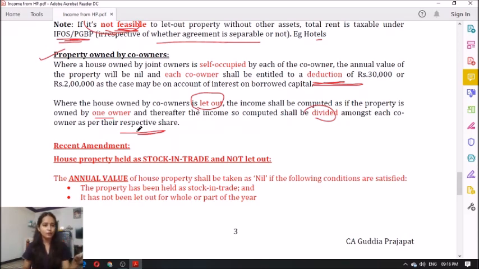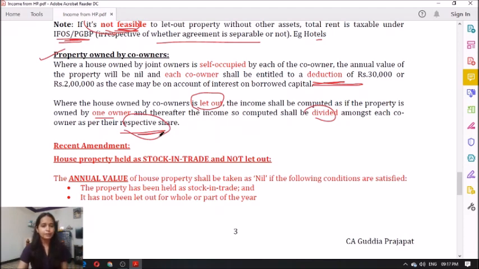So what is the concept for property owned by co-owners? If it is a self-occupied property, each co-owner shall be treated as separate and they will get 30,000 or 2 lakh deductions. However, if it is a let out property and it is jointly owned, in such a case calculate by the normal method only, how we calculate for a let out property, and then whatever the remaining income or the loss from house property you are getting, that you have to divide in the respective share of each co-owner.